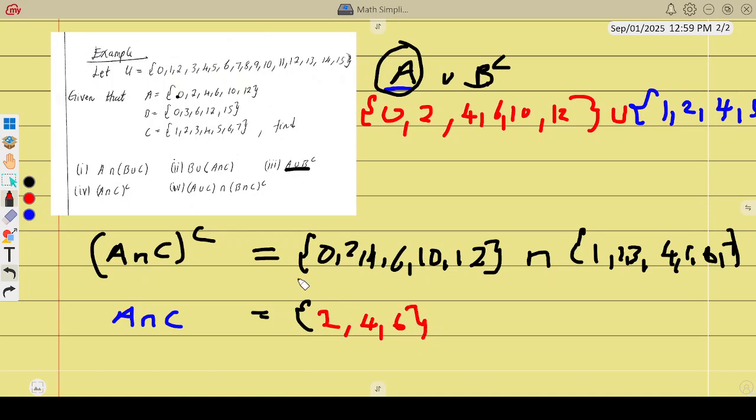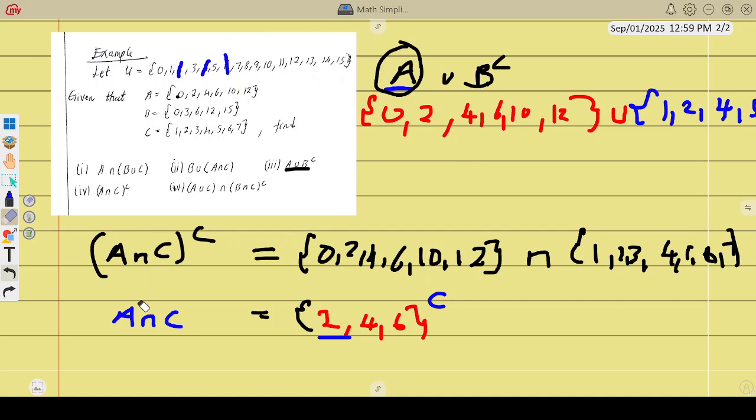That's all. To find the complement now, it simply means we list everything in the universal set, excluding 2, 4, 6. So the final answer will be everything here excluding 2, 4, 6. That's the complement.